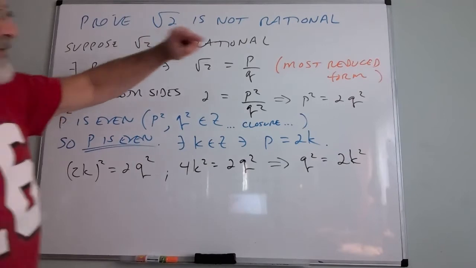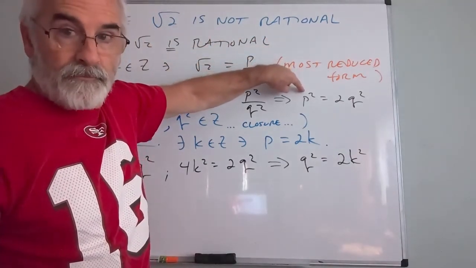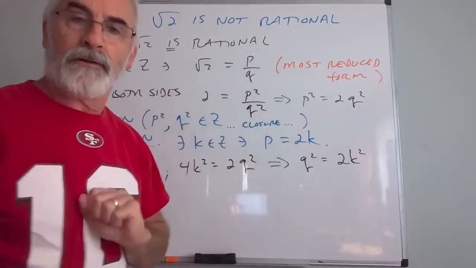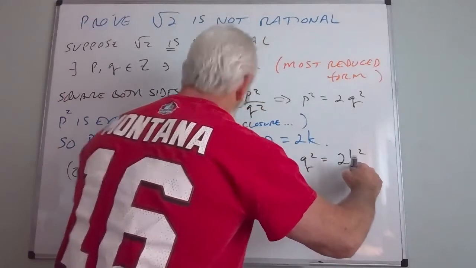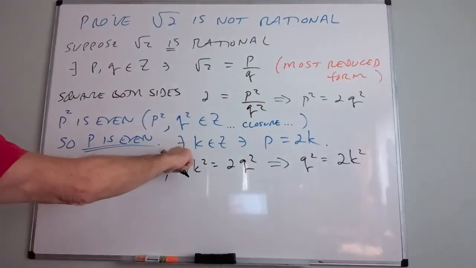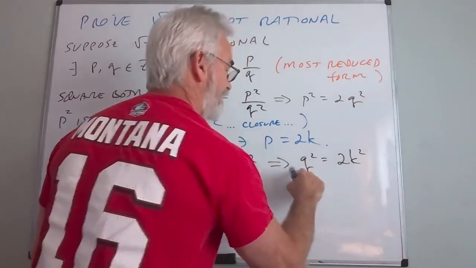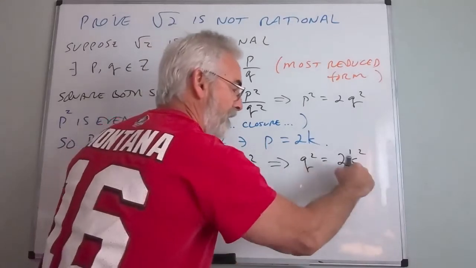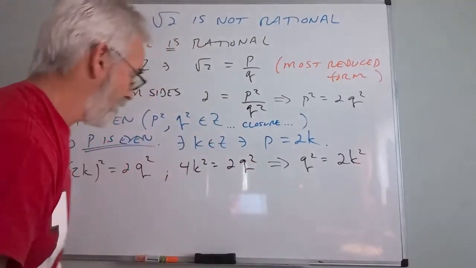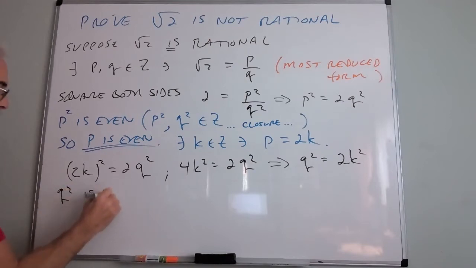Now remember, this statement here we used to prove that p was even. Now look at what we have here. K is an integer. We know that because we're given k as an integer. So I know that k squared is an integer. We already stated that q squared was an integer. So right now I have q squared is an even integer. Ooh. Q squared is even.